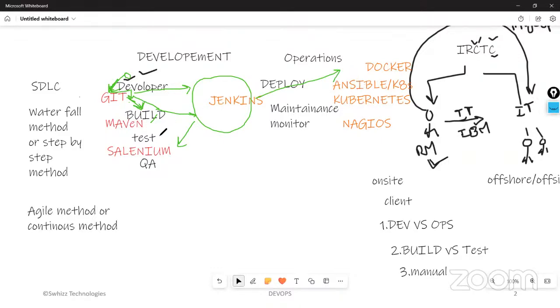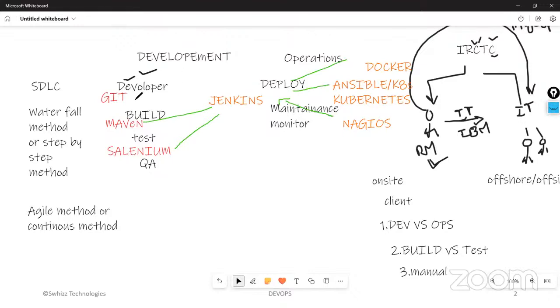Suppose they are facing any problem during testing, what will happen? All these tools will be connected to Jenkins. Jenkins is the major tool. Through this tool only, we are going to communicate. Suppose they are facing any error here, what will happen? The Maven tool will be connected to the Selenium tool through Jenkins. All these tools will be interconnected with the Jenkins tool.